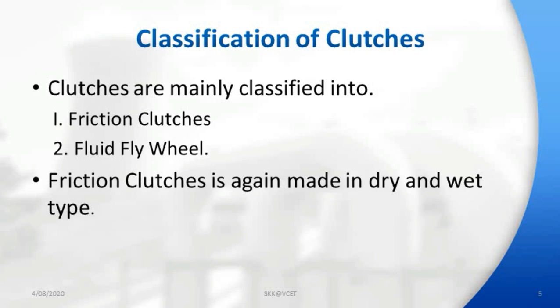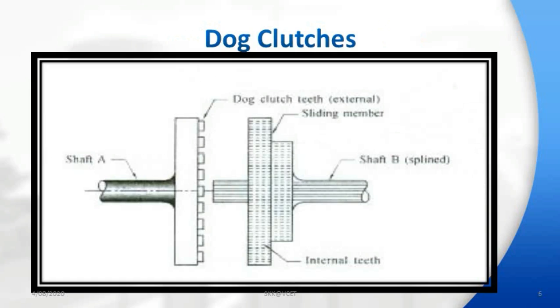Coming to classification of clutches. Clutches are mainly classified into friction clutch and fluid flywheel. Friction clutches are again divided into dry and wet type. Dry type friction clutches are once again classified into dog clutch, cone clutch, single plate clutch, multi plate clutch, semi centrifugal clutch, and centrifugal clutch.